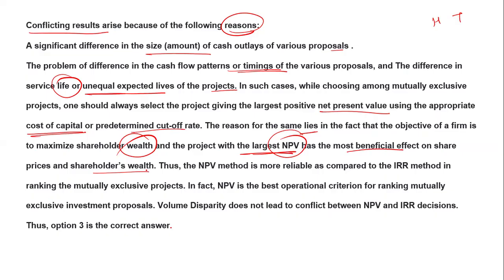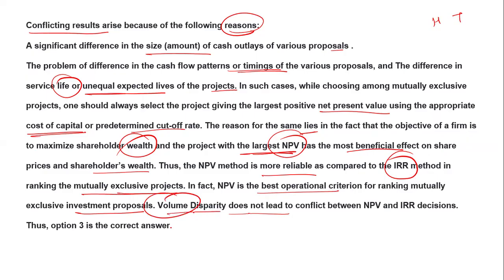share prices and shareholder wealth. Thus, the net present value method is more reliable as compared to the IRR. The IRR method ranks mutually exclusive projects, and in fact NPV is the best operational criterion for ranking mutually exclusive investment proposals.